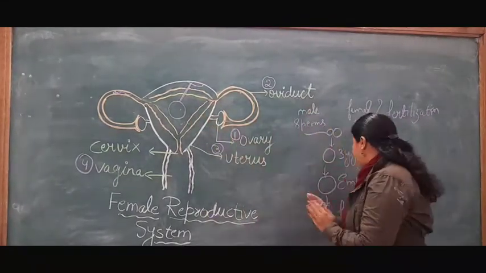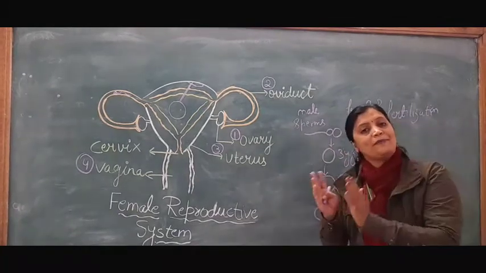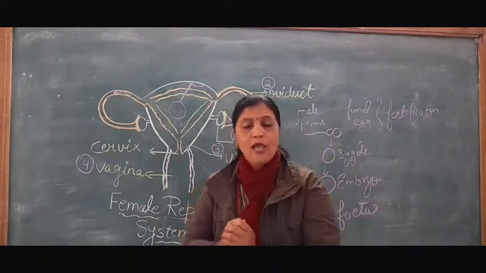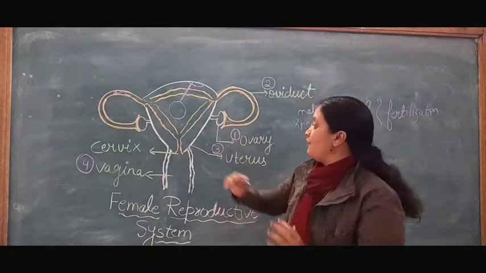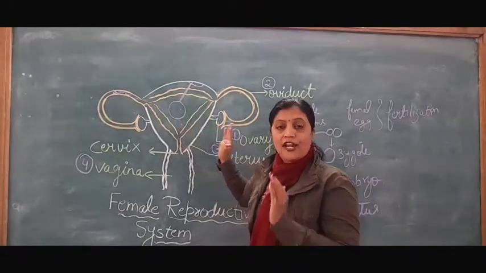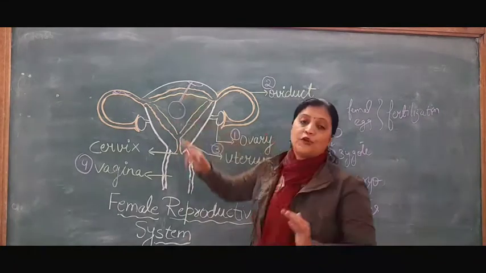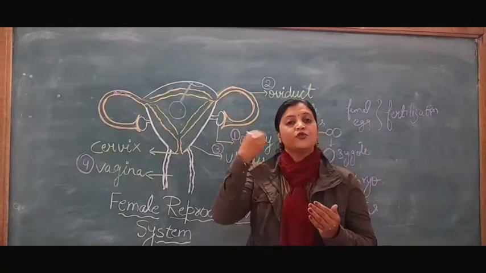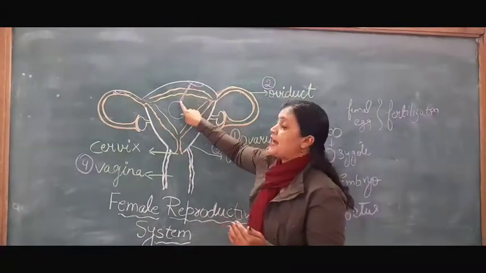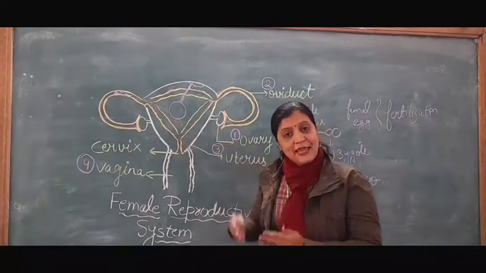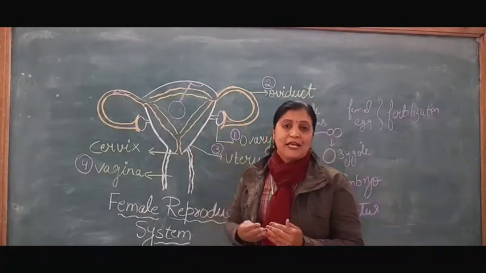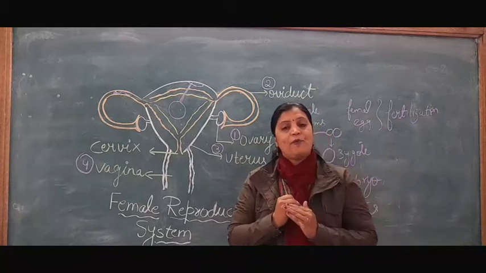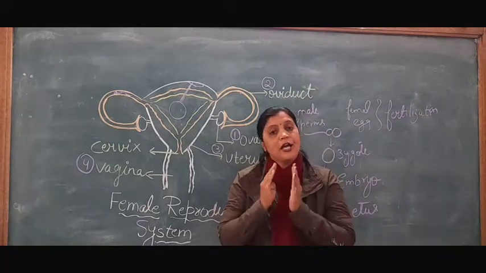Okay, now here the question arises: what do you mean by placenta? The placenta is a disc-like structure present in the mother's womb which helps to nourish the baby. When the baby remains in the uterus for 9 months, it takes all the nutrition through the placenta. Whatever the mother eats, whatever the mother breathes, everything passes through the placenta blood to the baby. In the same way, whatever excreta is released by the baby passes through the placenta to the mother. So the placenta plays a very important role for these 9 months to nourish the baby.